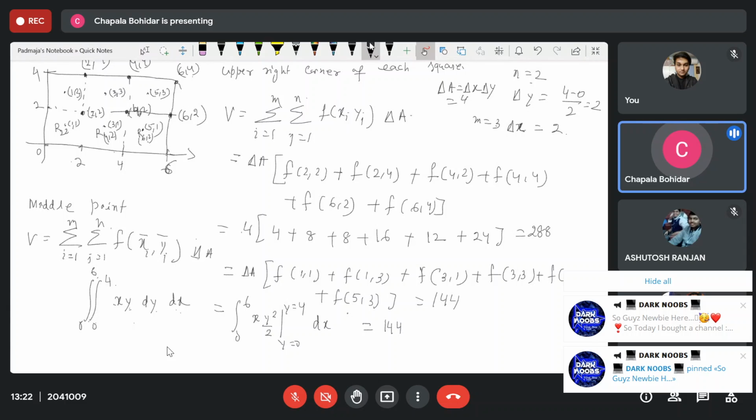So the midpoint rule is better than the other values. That is, it is better than your right corner or left corner.